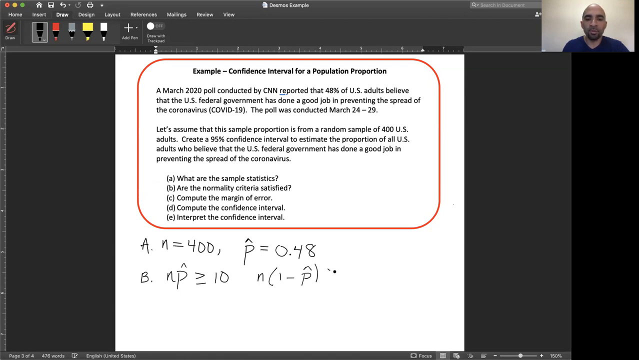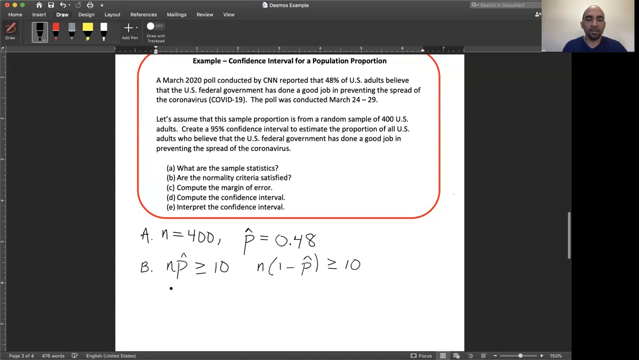Basically, what we're doing here is we're determining the number of successes and the number of failures. A success in this case is a person in the sample who says, yes, I think the federal government is doing a good job. A failure would be a person in the sample who says no. Remember, the sample has 400 people. So the number of successes will be 400 times 0.48, and this is going to give us 192 people in the sample who said that they think the federal government is doing a good job preventing the spread of the virus. Now, this is, of course, greater than 10.